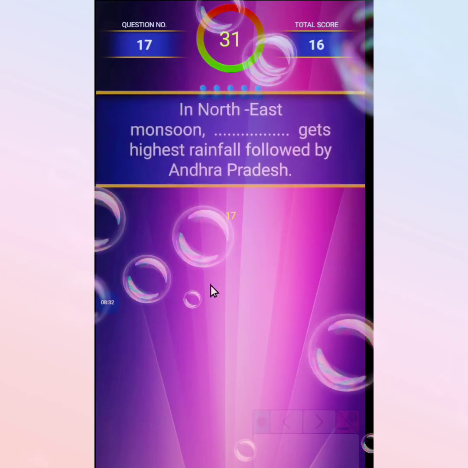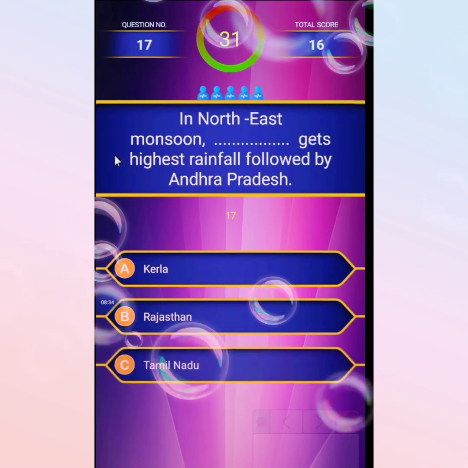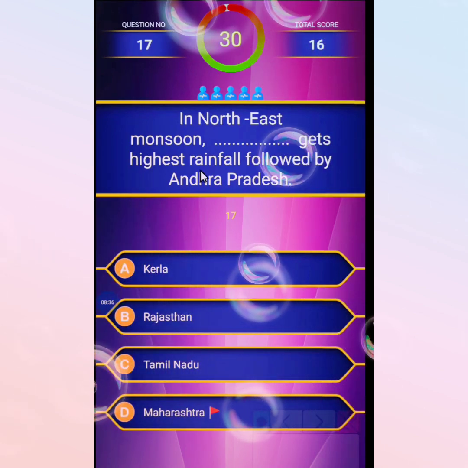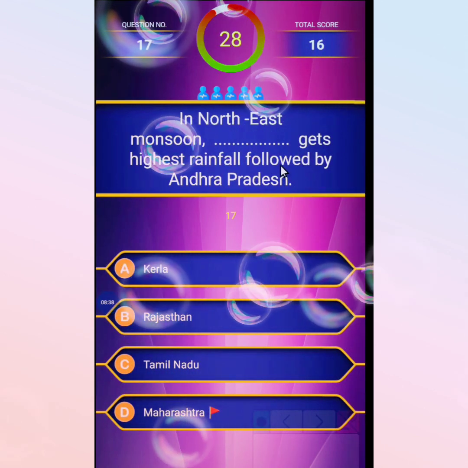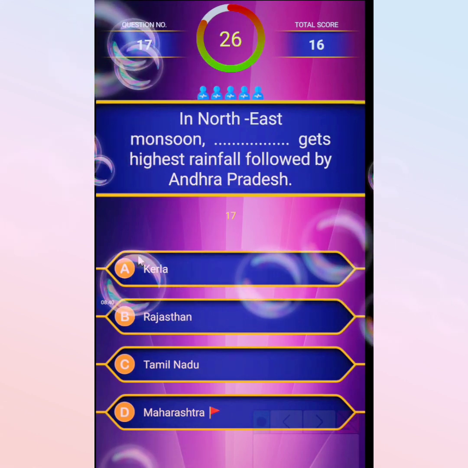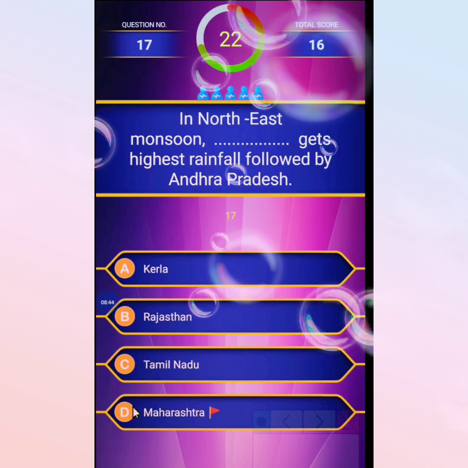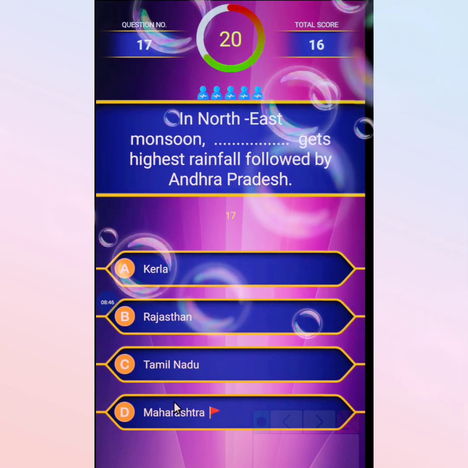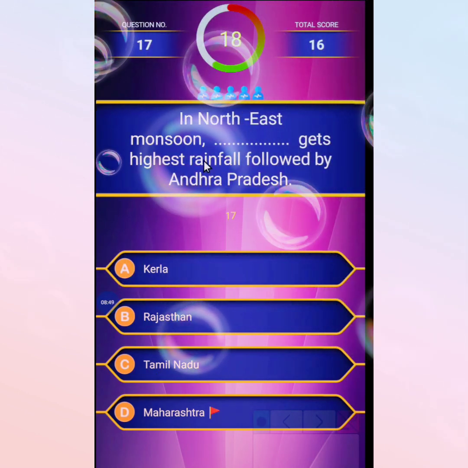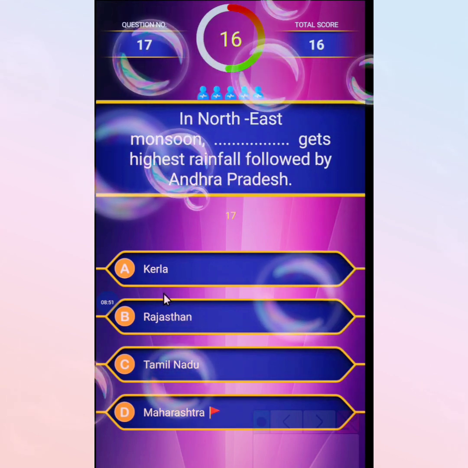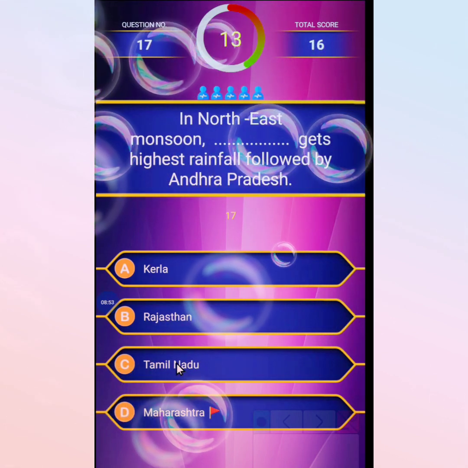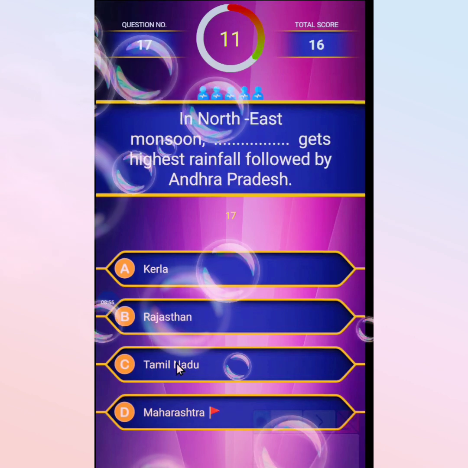Next question: in northeast monsoon, dash gets highest rainfall followed by Andhra Pradesh. First option Kerala, second Rajasthan, third Tamil Nadu, and the last Maharashtra. So in northeast monsoon Tamil Nadu gets highest rainfall followed by Andhra Pradesh.